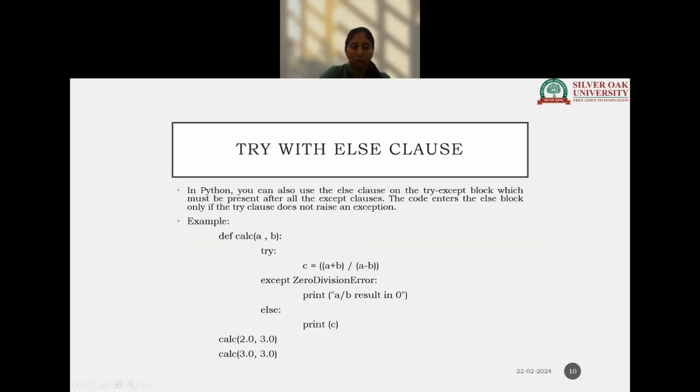Now, try and else block. The else clause says that in the try and except, the code entered in the else block is run only if the try block does not raise an exception. If the try does not raise an exception, then only the else block will be executed. If the try raises the exception, then it will enter the except portion of the try except block. Let's see.